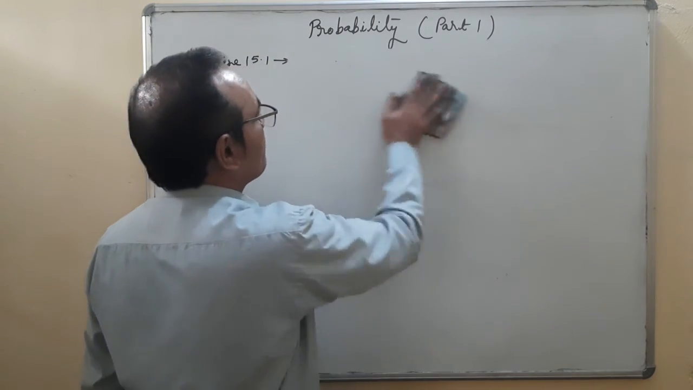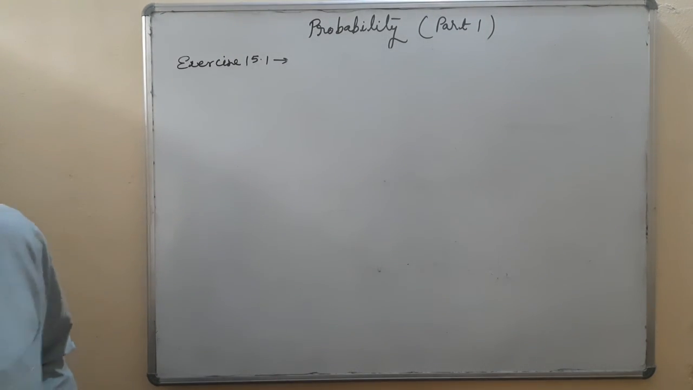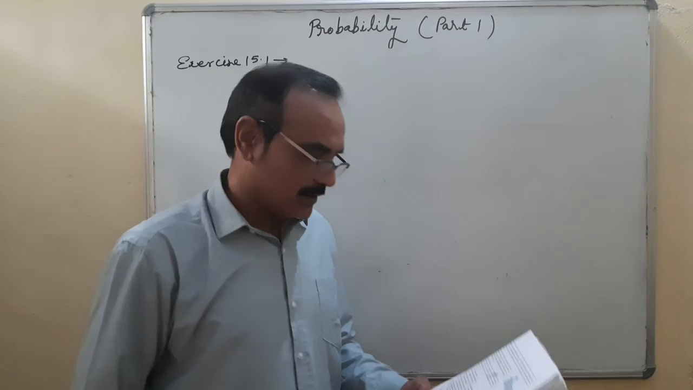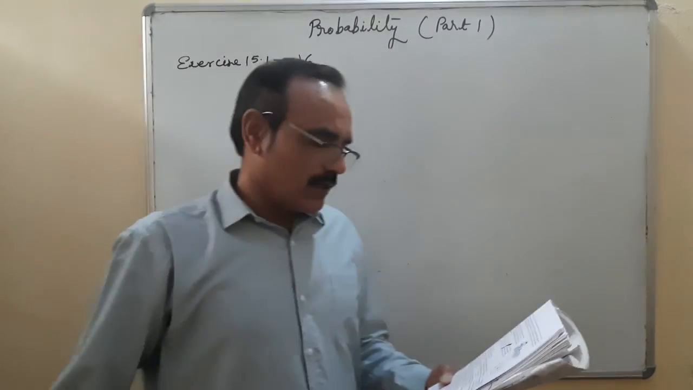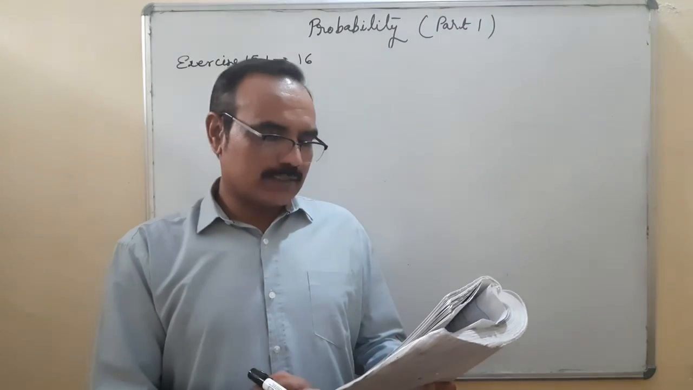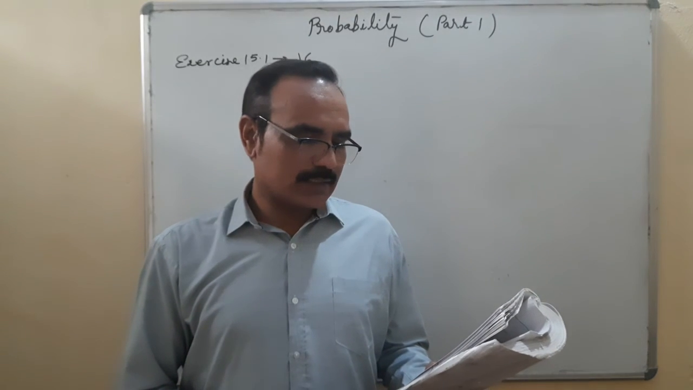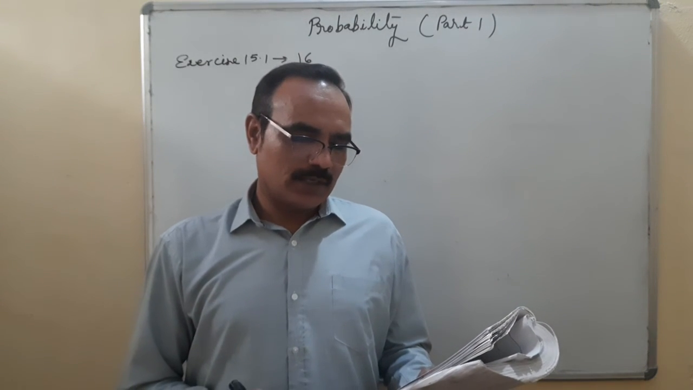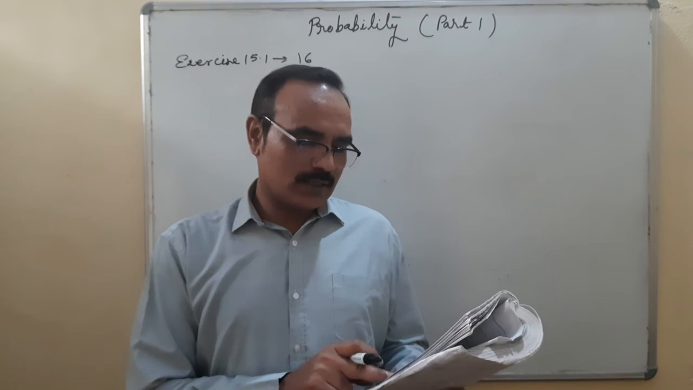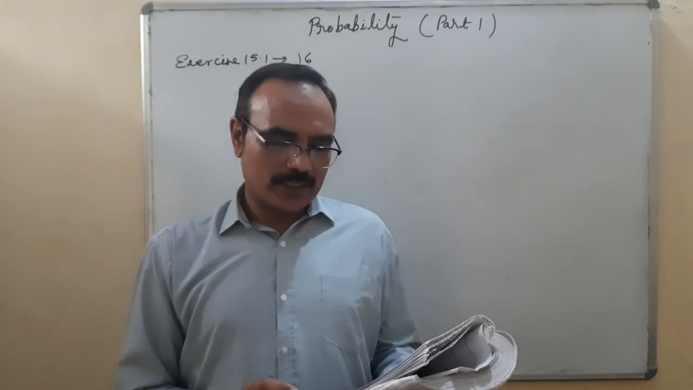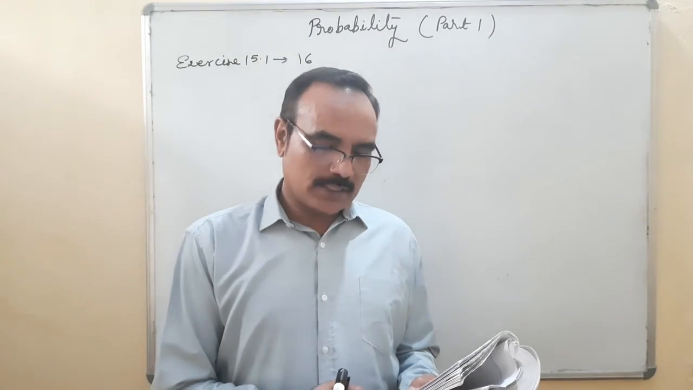One more question we are discussing in this lecture, that is question number 16. 12 defective pens are accidentally mixed with 132 good ones. It is not possible to just look at a pen and tell whether or not it's defective. One pen is taken out at random from the lot. Determine the probability that the pen taken out is a good one.